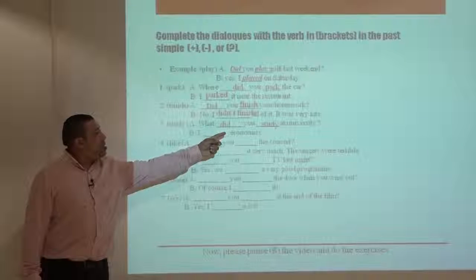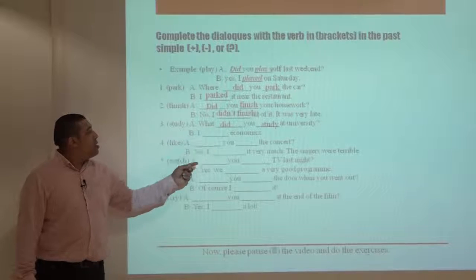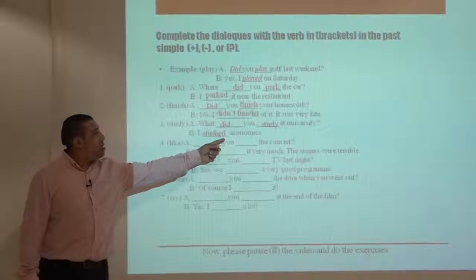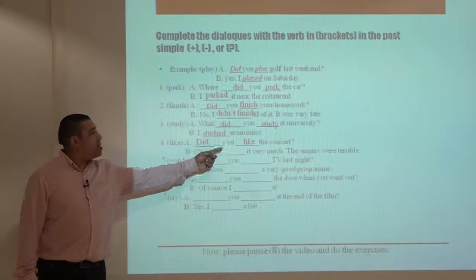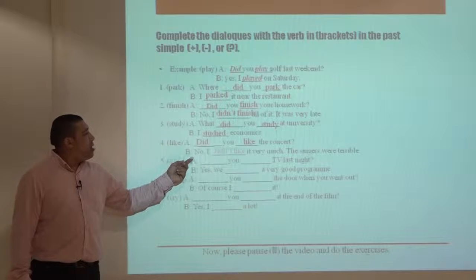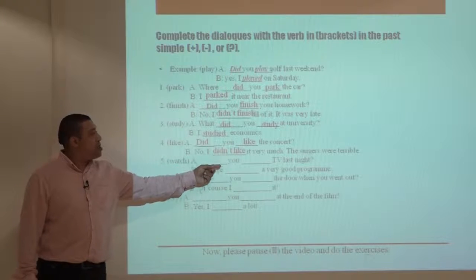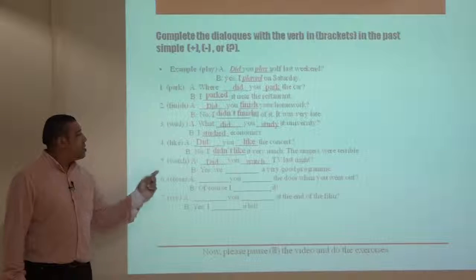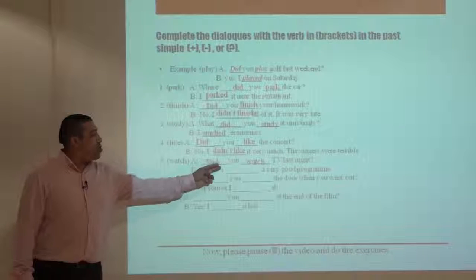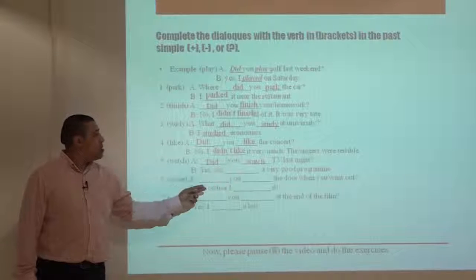Question 3, again, is a question. What did you study at university? I studied economics. Question 4, did you like the concert? No, I didn't like it very much. The singers were terrible. Question 5, did you watch TV last night?